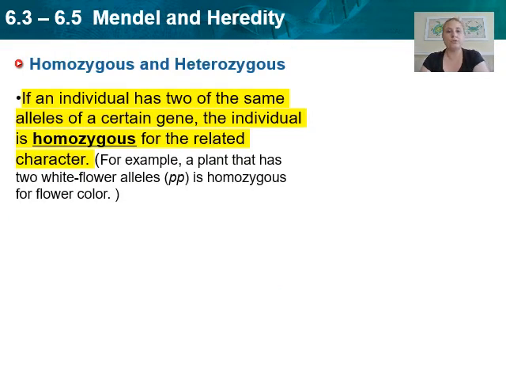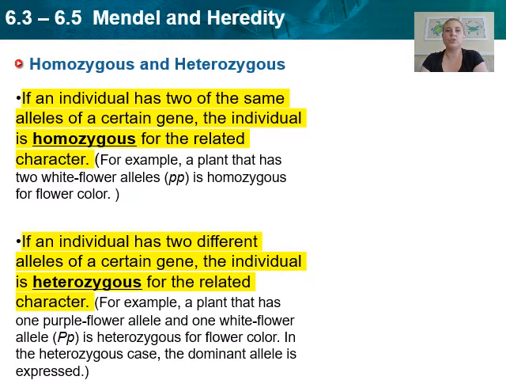So we have these other terms, homozygous and heterozygous. If you have two of the same alleles of the gene, we call you homozygous. Homo just means same. So a plant that has two white alleles will be little p, little p. That would be our flower color because it's recessive, it's going to be white. If an individual has two different versions of the allele, then we call them heterozygous. Hetero just means different. So if they're heterozygous, they're going to have a big P and a little p. Their color is actually going to be purple because the big P overshadows the little p.